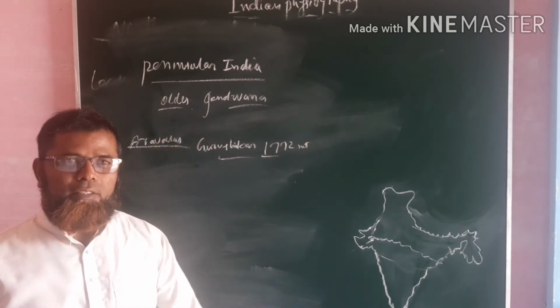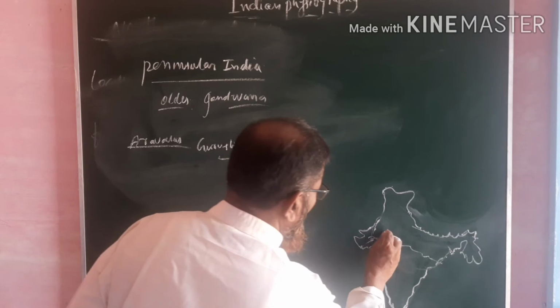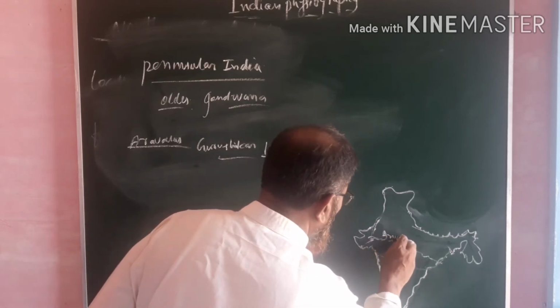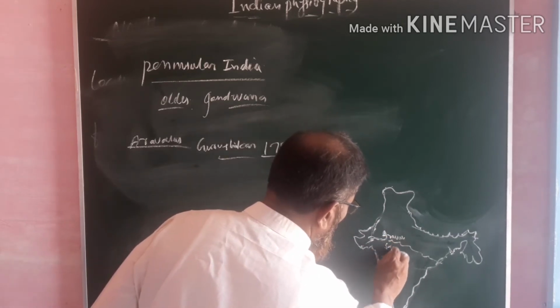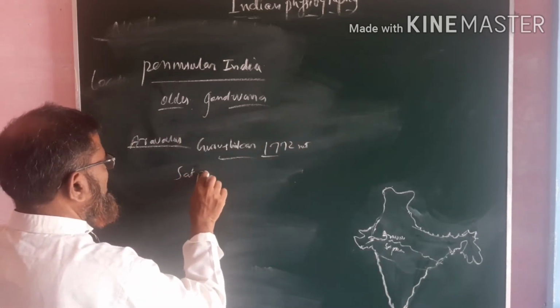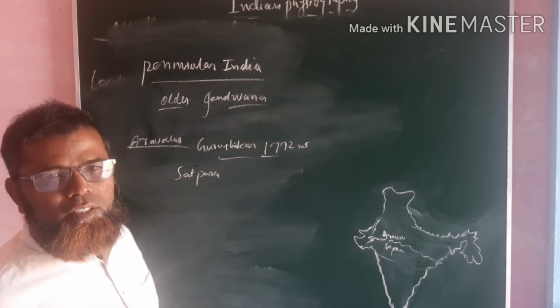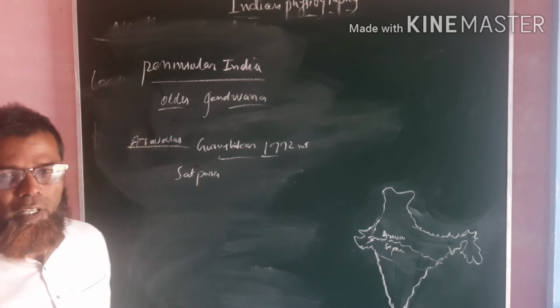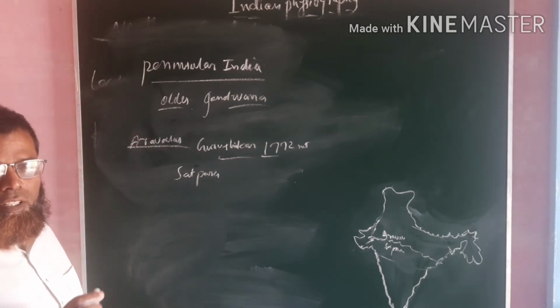Next after the Aravalis is Satpura. The Satpura ranges, and after the Satpura ranges, there are various other ranges also.